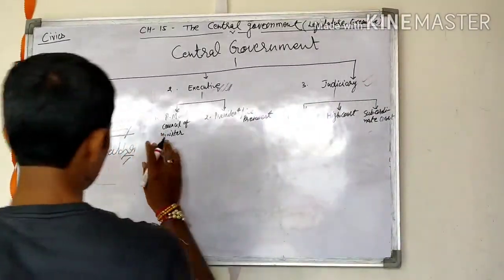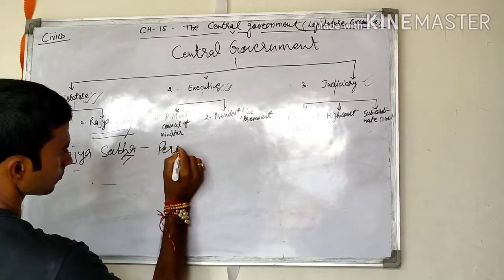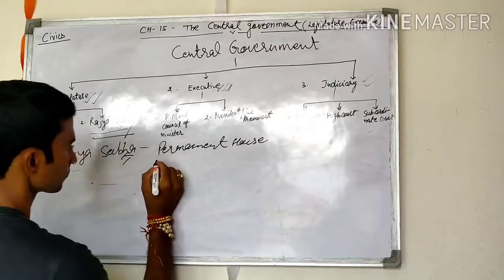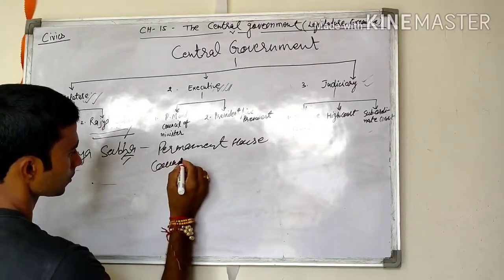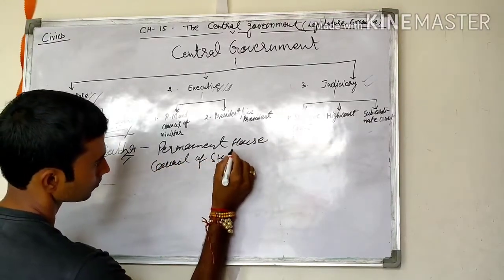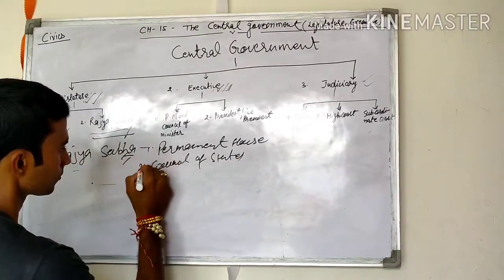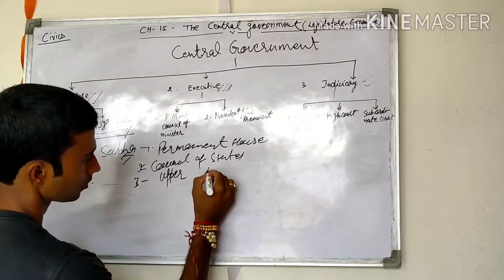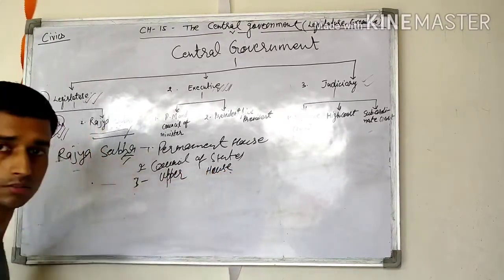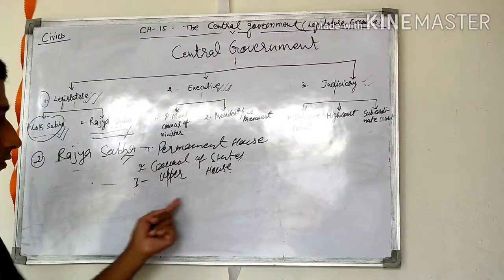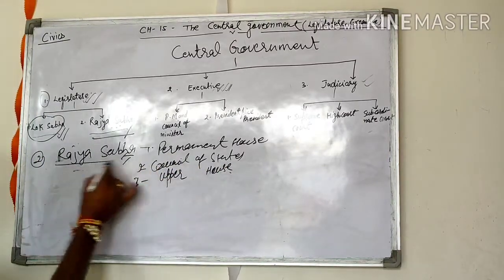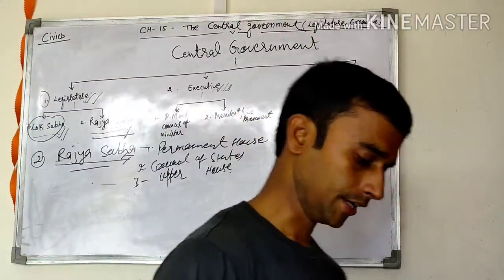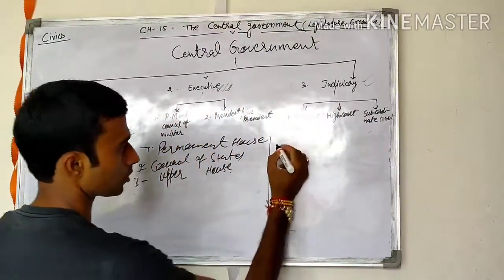It is also known as the Permanent House, Council of States, Upper House, and Rajya Sabha. There are 4 different names.